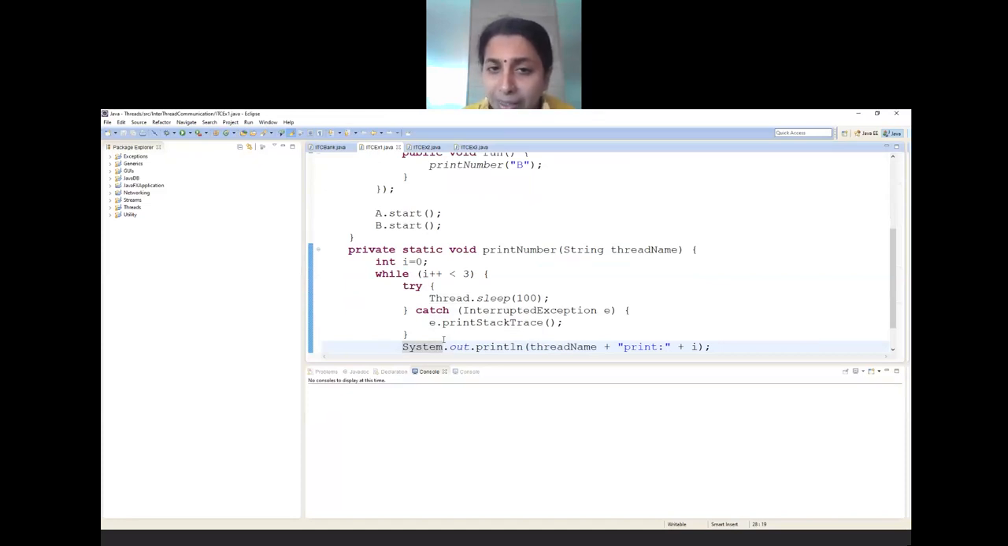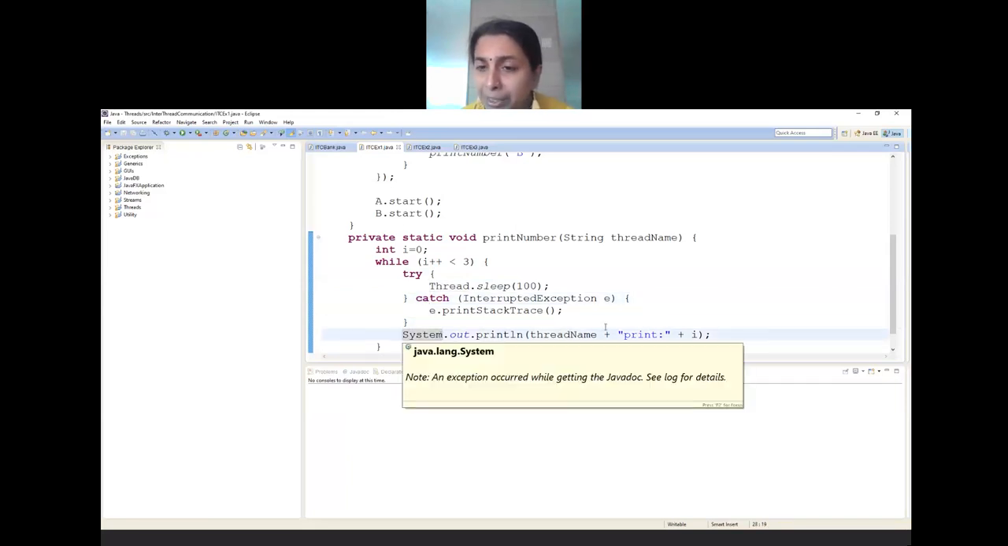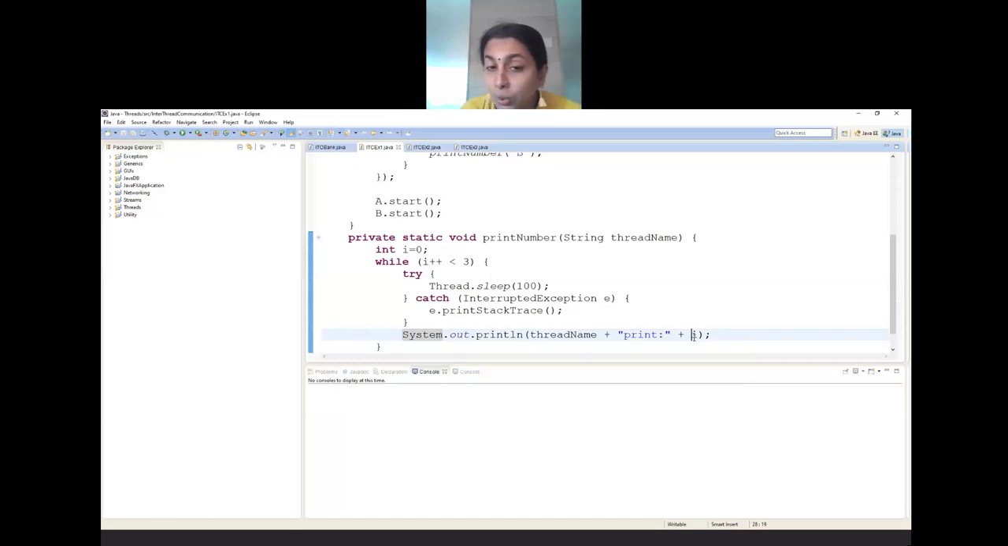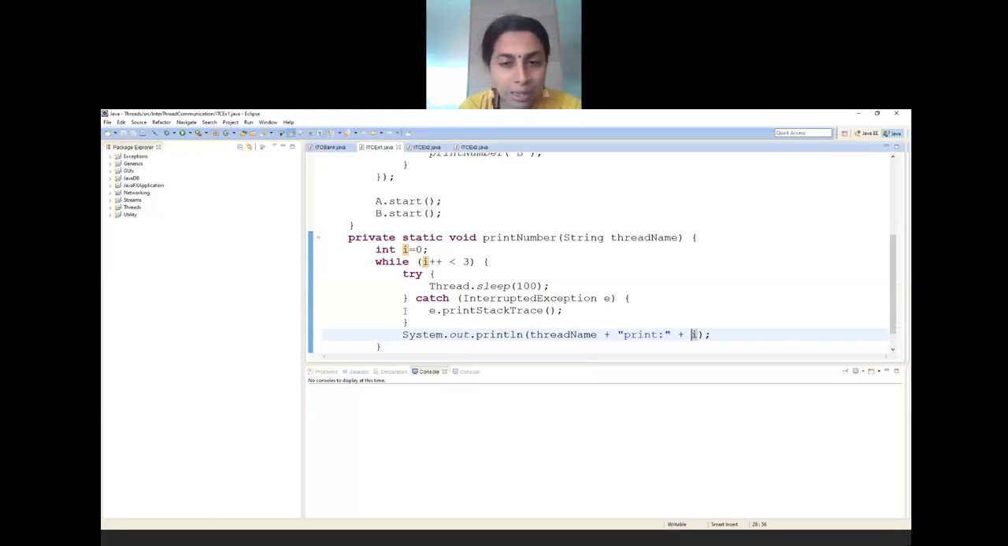Now, what is happening? Just have a look at this. Try Thread.sleep, catch InterruptedException, end of the catch block. Then the printing of i is written. You can do this the other way also: first System.out.println and then the try-catch block. All are one and the same. So let me run this program. Let us see how this works.